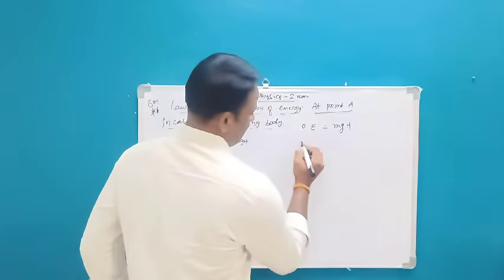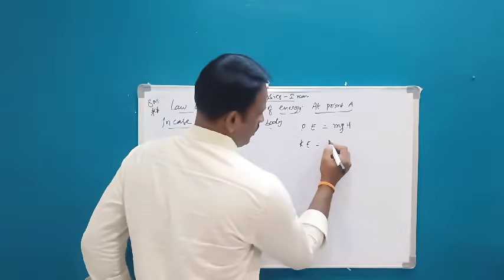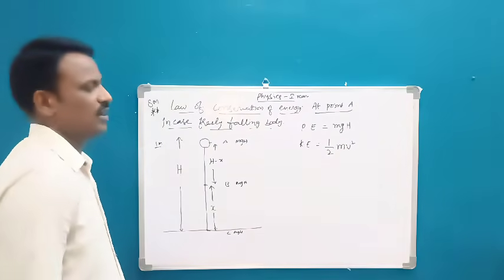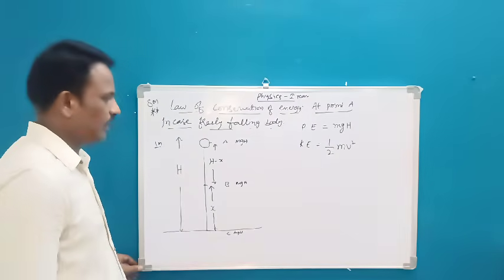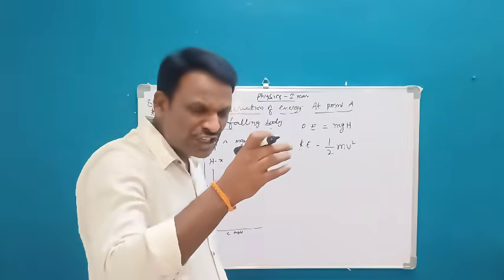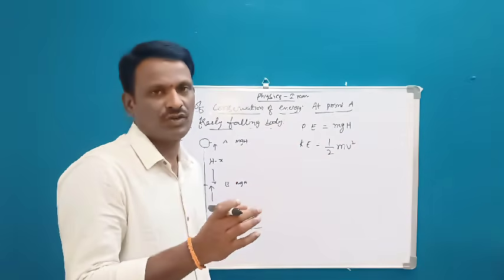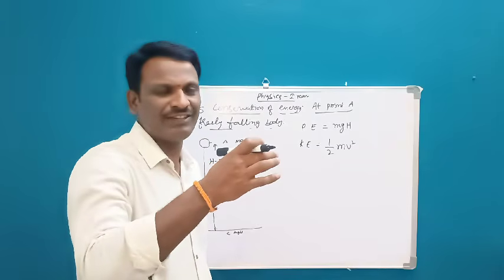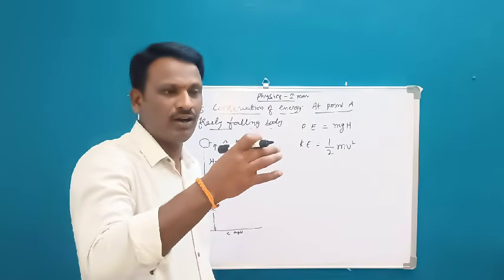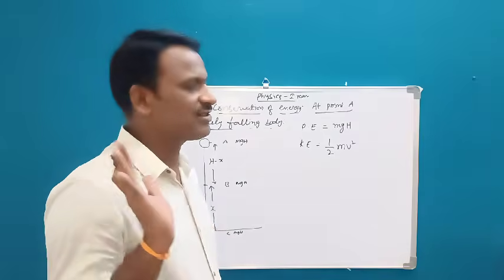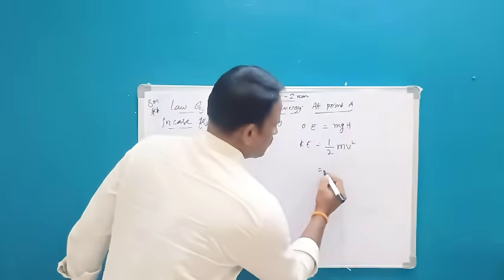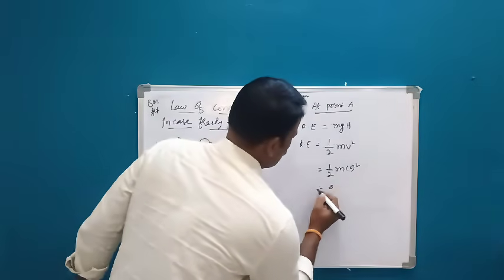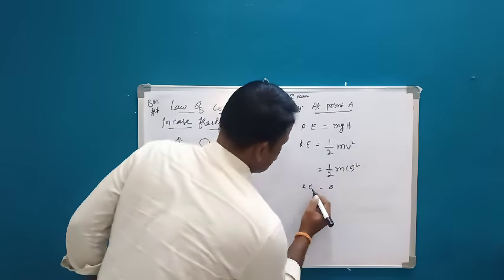Now what is kinetic energy here? What is the formula for kinetic energy? You know, half mv square. But see, at point A, the object is not moving. So it is stable. We are not leaving the object. At point A, we are holding it. So there is no velocity at all. Therefore, velocity becomes 0, the total term becomes 0. Here, kinetic energy becomes 0.